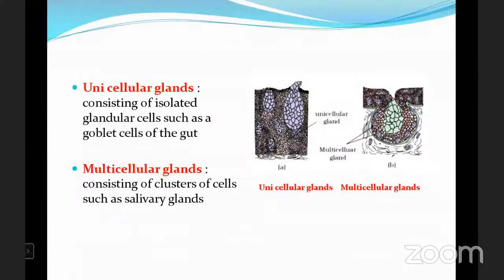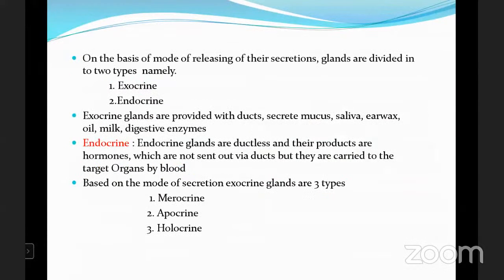Now, on the basis of the mode of releasing of the secretions, glands are divided into two types, namely exocrine and endocrine. Number of times we heard these two words, exocrine, endocrine. Let me explain first about the exocrine glands. Exocrine glands are provided with ducts, and secrete mucus, saliva, earwax, oil, milk, digestive enzymes. All these are the secretions which are secreted by the exocrine glands.